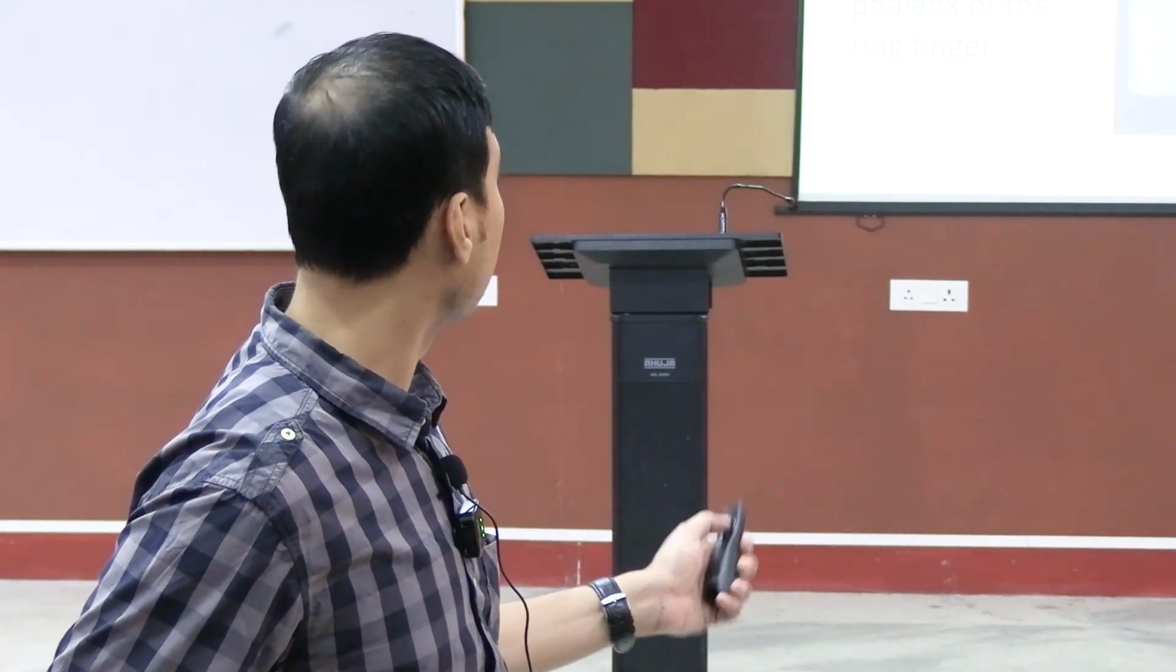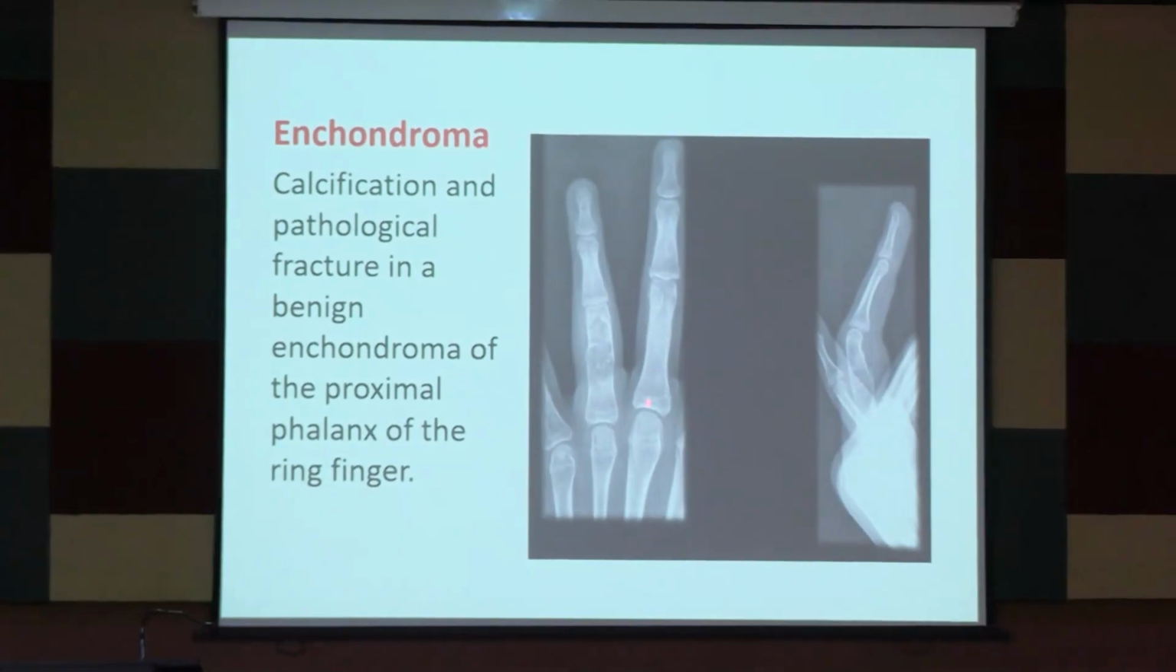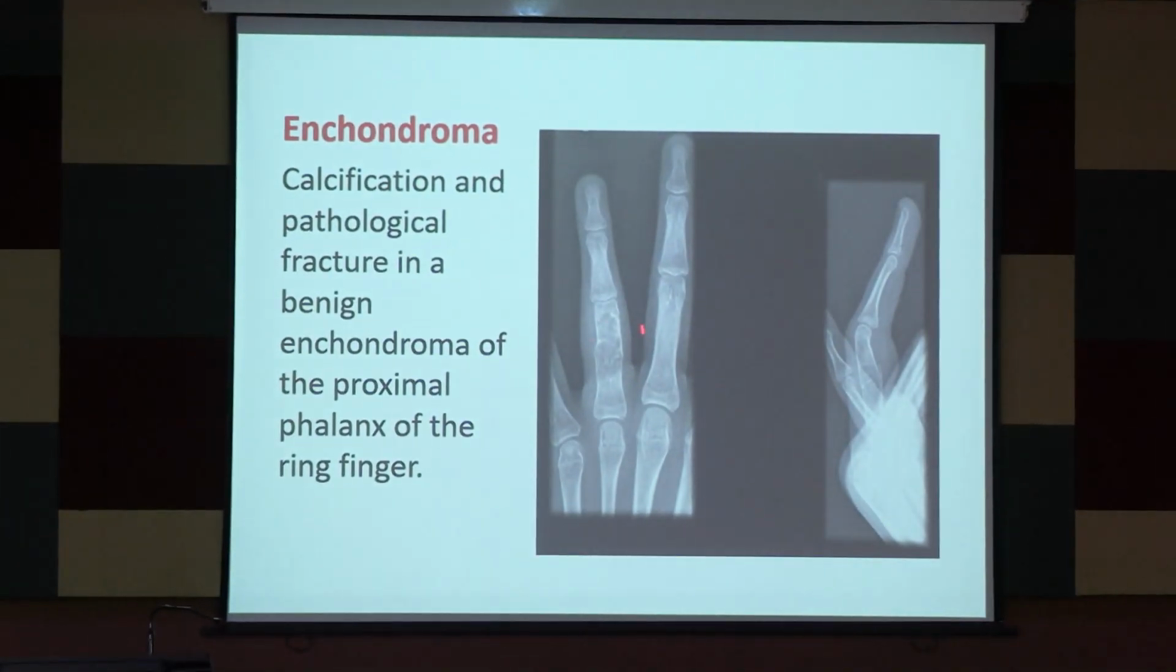See, this is how an enchondroma looks like. Can you see this part? It is a lytic lesion in the proximal phalanx of the hand. This is a hand X-ray. See how thin the cortex has become, and then it can break. If it breaks like that, what kind of fracture is it called? It is a pathological fracture.